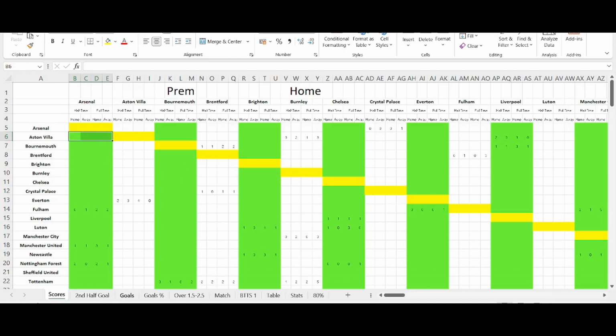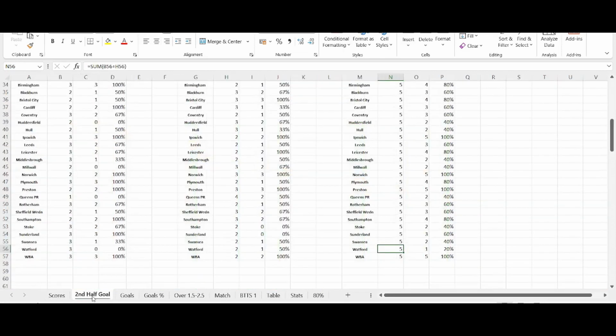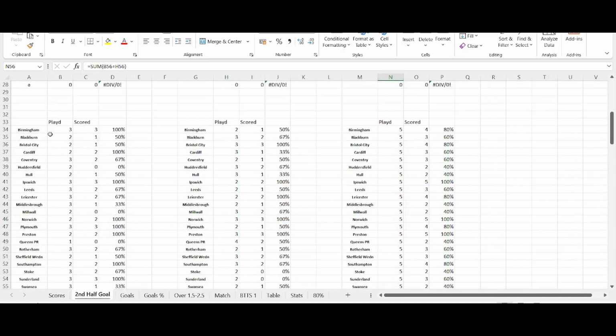And all this sheet does is go into these other sheets. For instance, this is the second half goal. So there's Birmingham. They've played 3 games at home, and there's been a goal in each game in the second half, and it's 100%. That would be the away, and this is for the season. So Birmingham at the moment have played 5 games, and 4 games have had a second half goal.